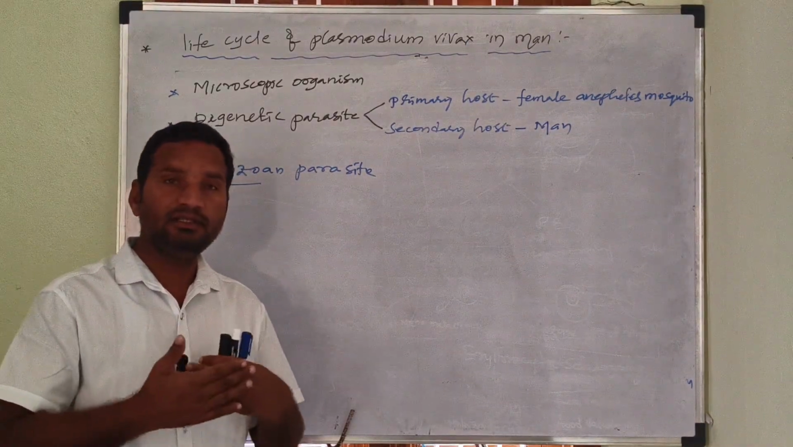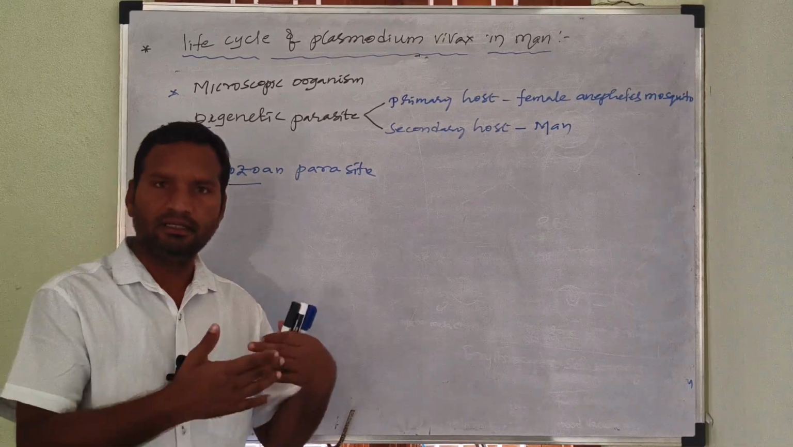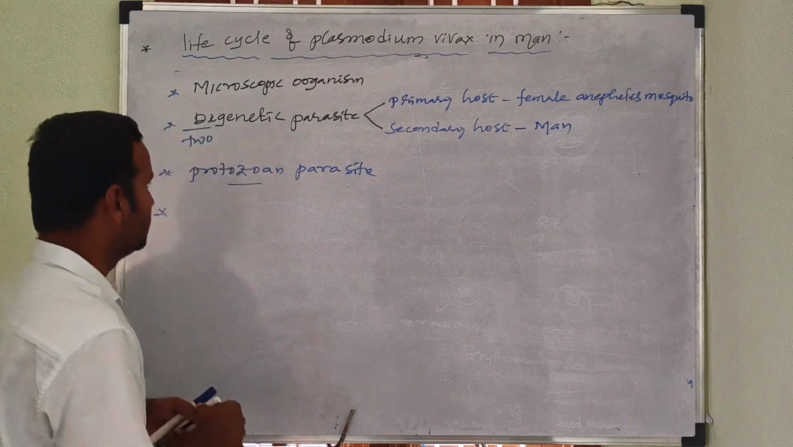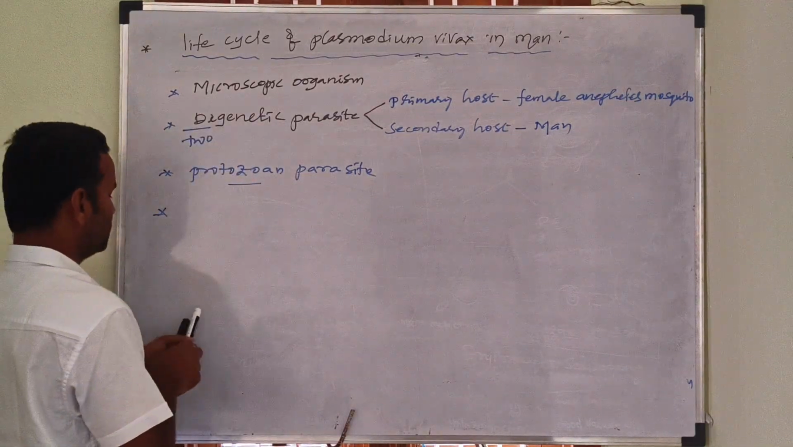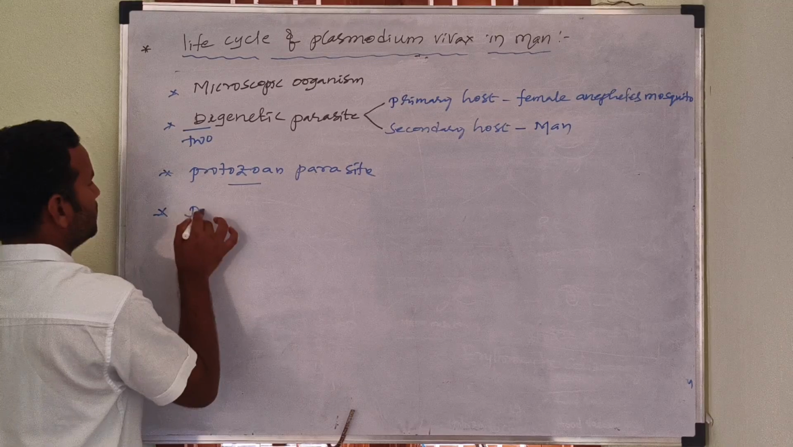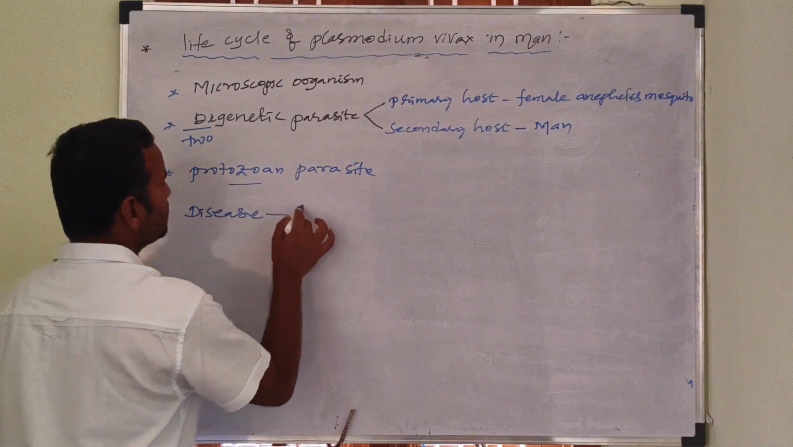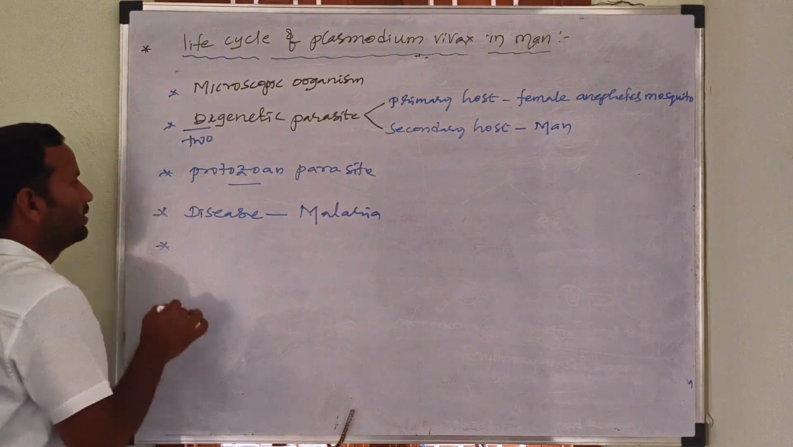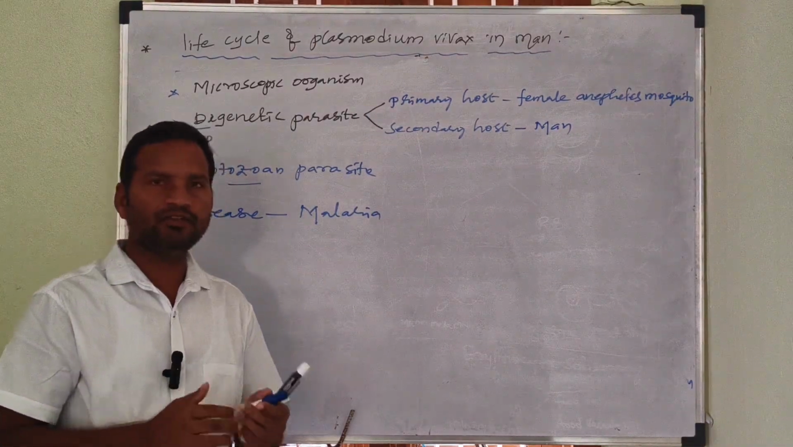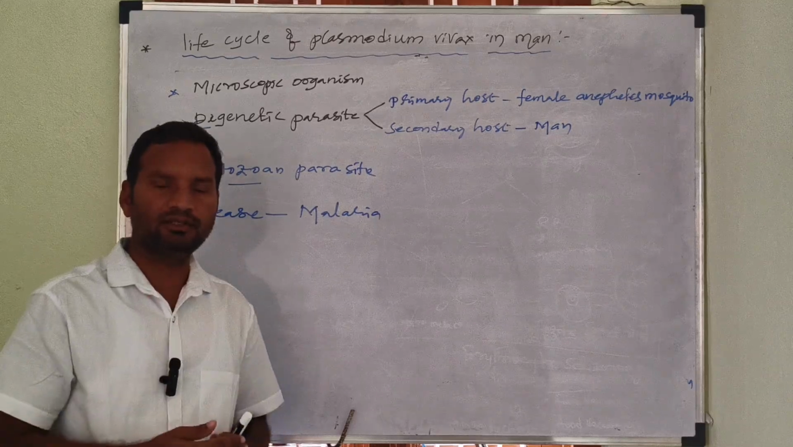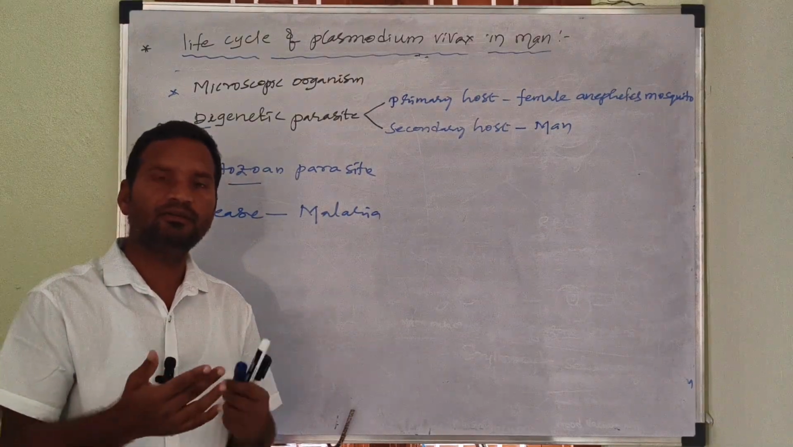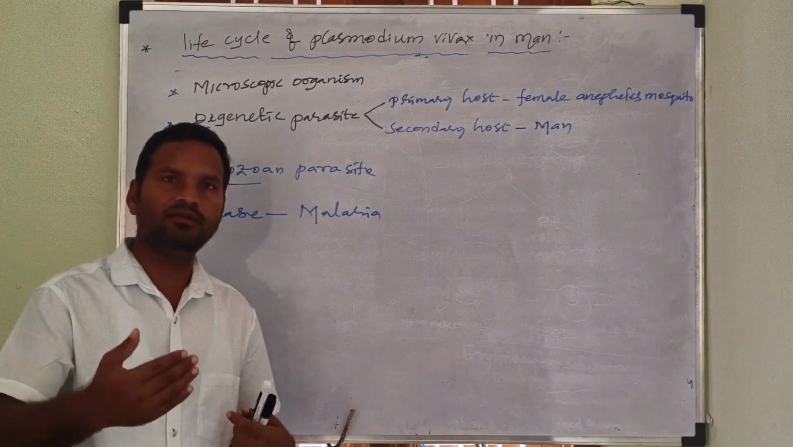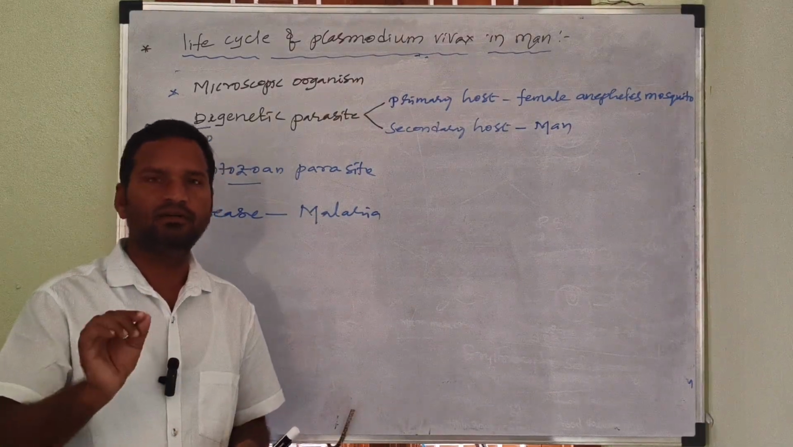Then the next one: this parasite causes a disease that is called malaria. You know very well, this causes a disease, and the disease is malaria. Then the malaria disease is spreading from one person to another person. How does it spread? It spreads from one person to another person through vectors.